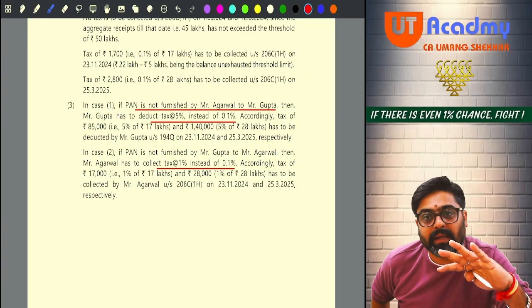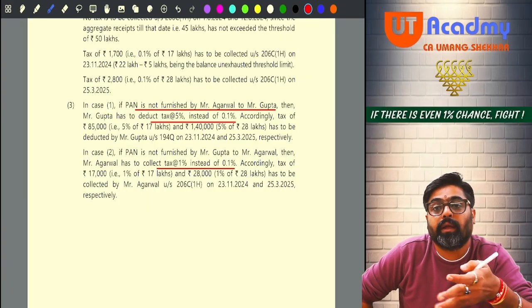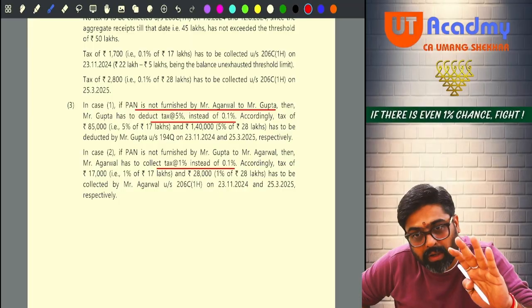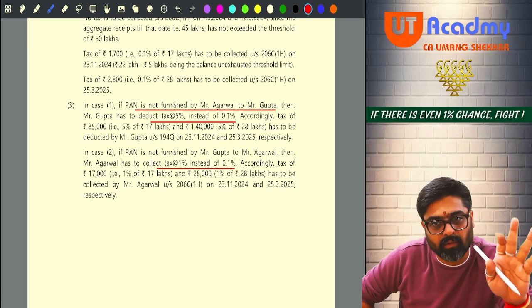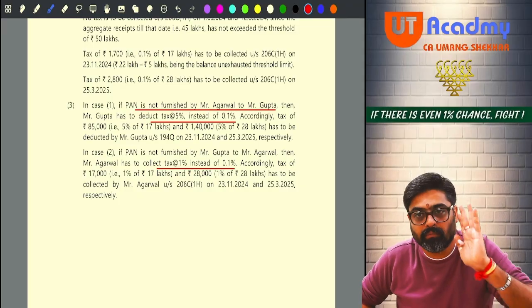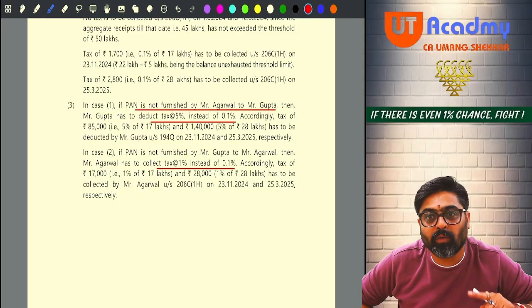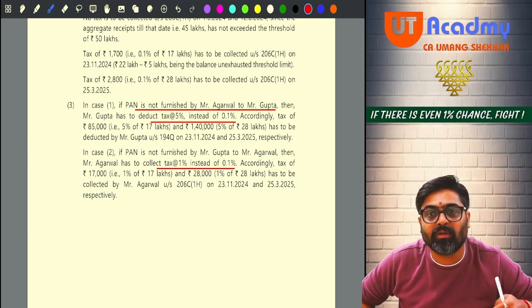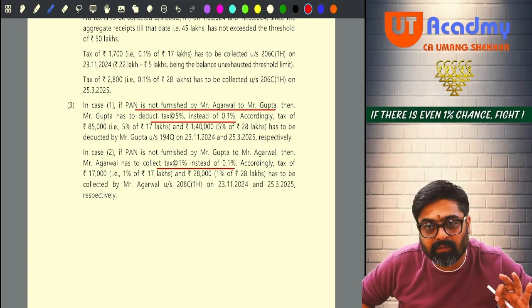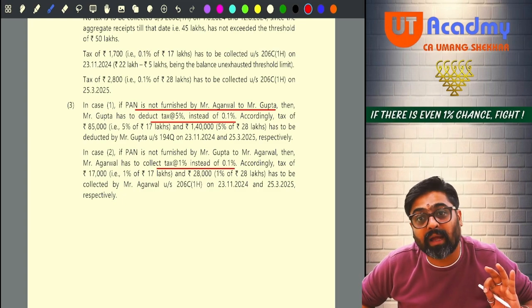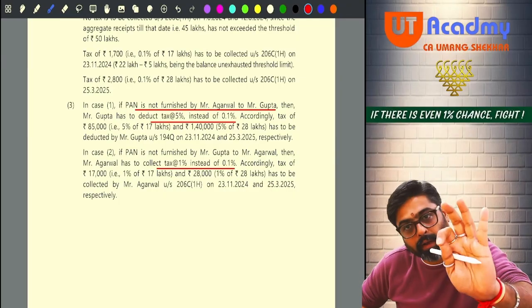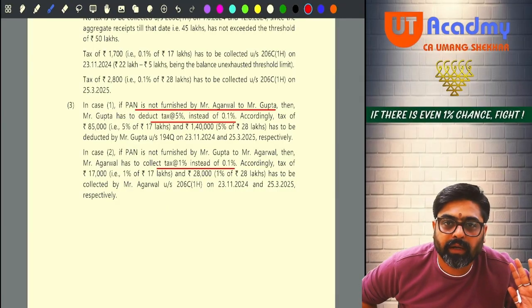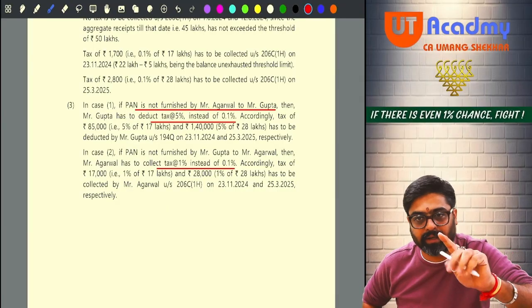But if Agarwal was supposed to collect the TCS, then he will collect TCS at the rate of 0.1% from Gupta, provided Gupta gives his PAN. If Gupta does not give his PAN, then Agarwal will collect TCS at double of the applicable rate or 5%. No, 1%. Got it? Only in this one case, there is an exception.